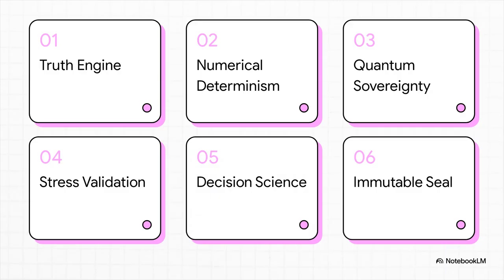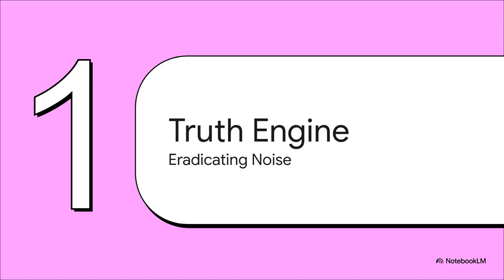Okay, let's dive into our roadmap for today. First, we'll cover the absolute truth engine, then hardware-level numerical determinism, followed by thermodynamic and quantum sovereignty. After that, we'll hit extreme physical stress validation, high-velocity decision science, and finally wrap it all up with the immutable archival seal. All right, kicking things off with Section 1, the absolute truth engine, eradicating systemic noise.